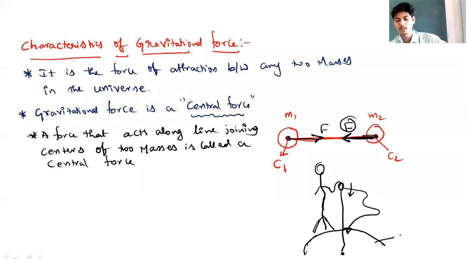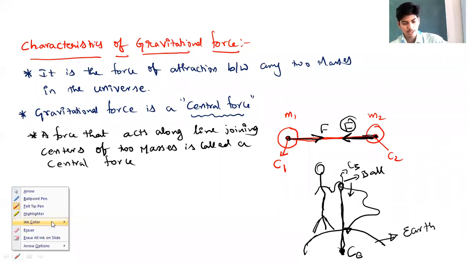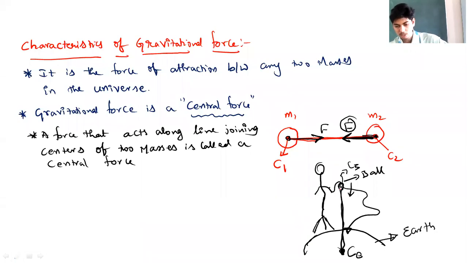The masses that are involved here are earth and the ball. These are the two masses here. The gravitational force acts along the line joining centers of ball and the earth. This is the center of the earth. This is the center of the ball. This is the line that joins center of ball and center of the earth. So gravitational force must act along the line joining center of the ball and the center of the earth. So the ball will now experience force in this direction.